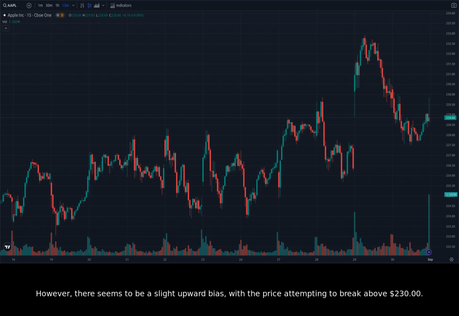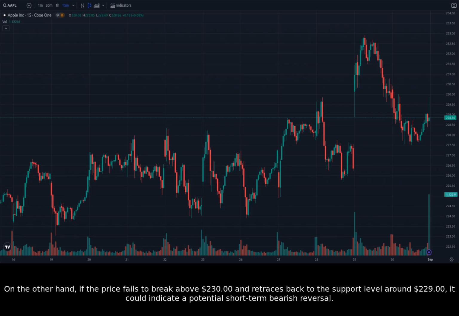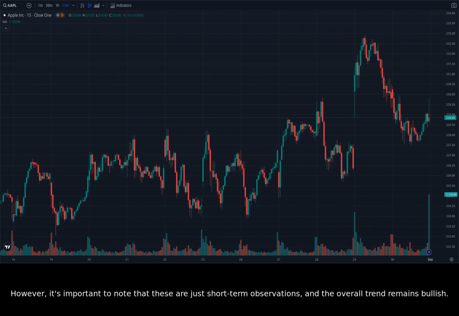However, there seems to be a slight upward bias, with the price attempting to break above $230. If the price breaks above this level, it could signal a continuation of the bullish trend. On the other hand, if the price fails to break above $230 and retraces back to the support level around $229, it could indicate a potential short-term bearish reversal. However, it's important to note that these are just short-term observations, and the overall trend remains bullish.